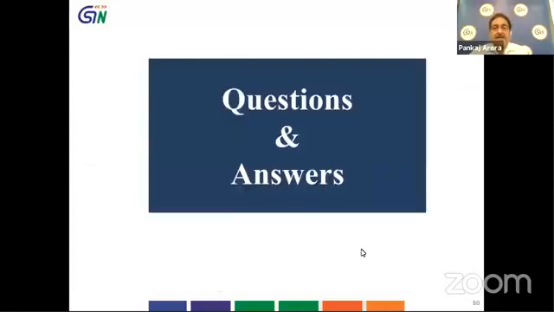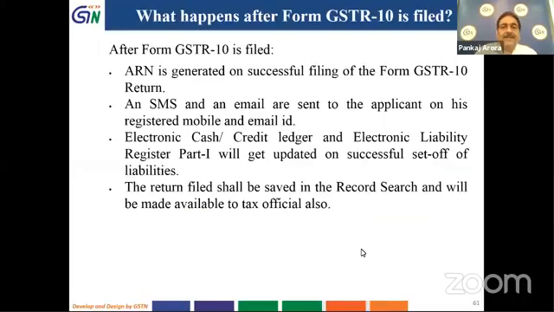So this was the process of filing at the GST portal, and now we have compiled some questions on the basis of queries raised by certain taxpayers. So what happens after form GSTR 10 is filed?